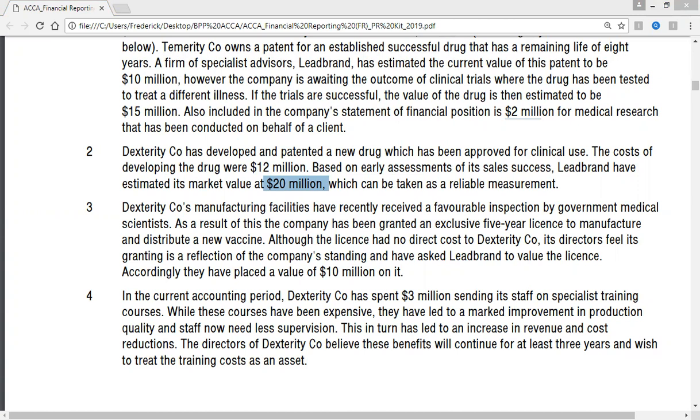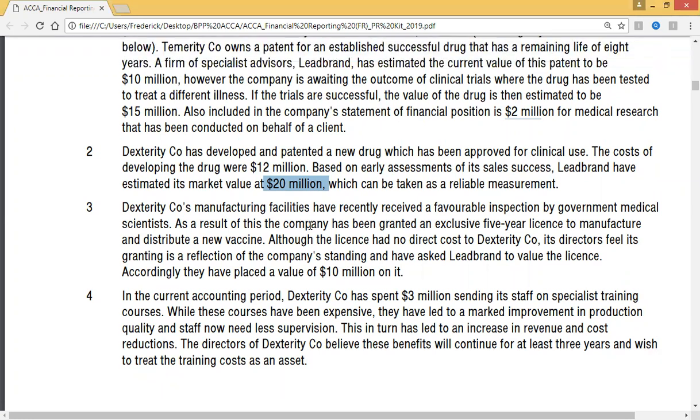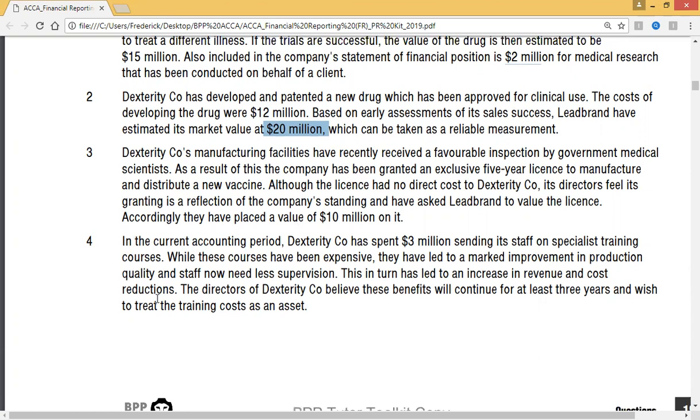So, third examiner, the license for the new vaccine should be capitalized at the value stated, at the stated amount. Why? Because it meets the criteria. Okay, let's go to point 4.